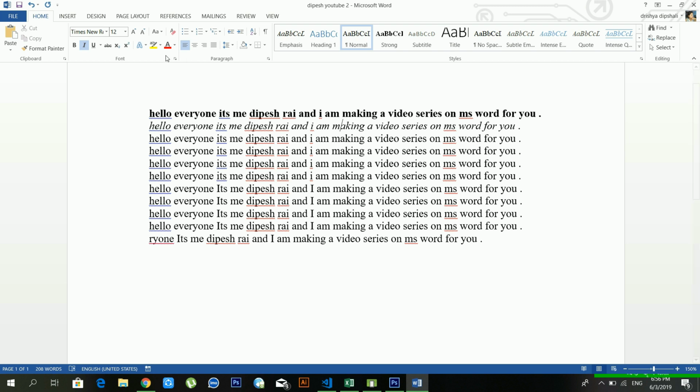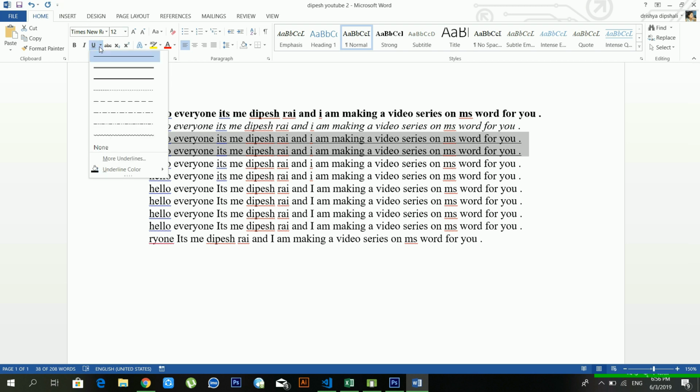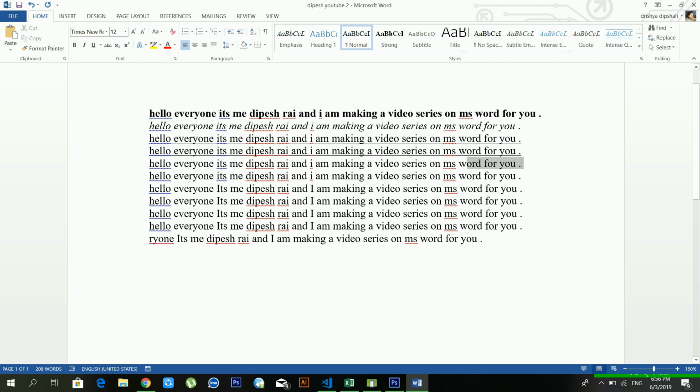And if you want to use underline, you have to select this and just go to U. See, now in our text there is an underline. Okay, and from the side of the U, you can see there are lots of underline styles available. You can use them as per your requirement. And there is another option available, that is strikethrough. If you want to use it, just select your text and click strikethrough. Now it's done. And another option is subscript.